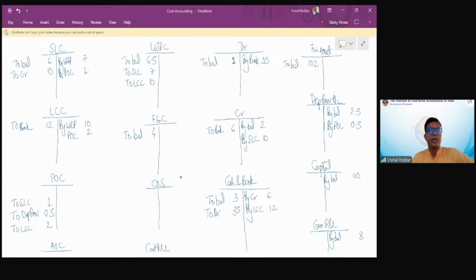Hardik, beta, in non-integrated also the entry will be the same. Depreciation debit will go to POC and yes, credit will go to CLC. You're right. So in case of non-integrated, for depreciation the debit will be POC and the credit will be CLC.